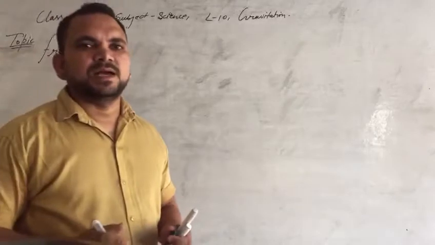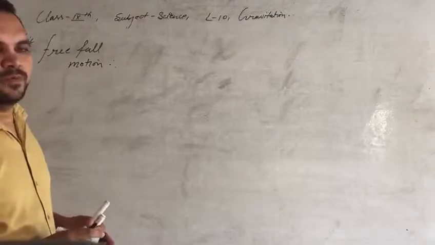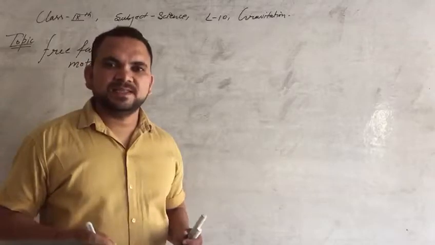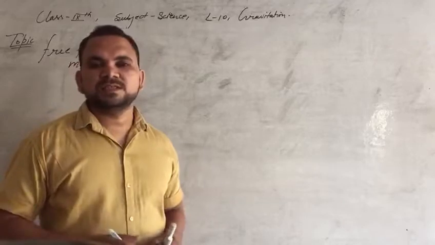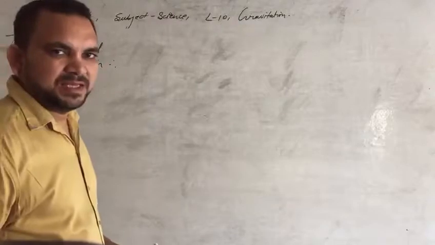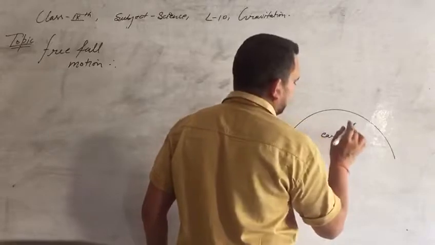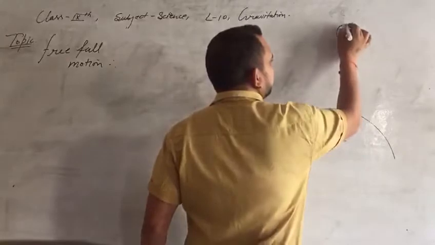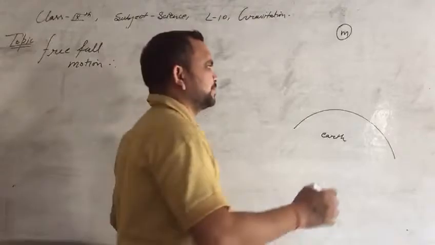Free fall motion, as the name suggests, we can say if an object is falling freely, or we are saying that if an object is falling under gravity, then that motion is known as free fall motion. Okay, so I am making here a simple diagram. This is the earth and an object of mass m is falling freely on this earth.